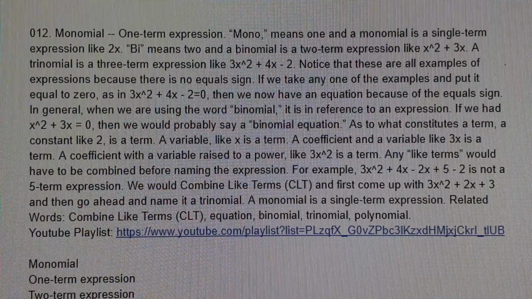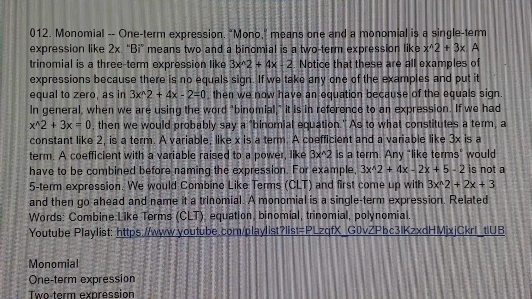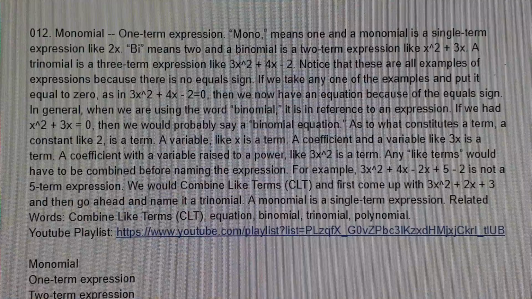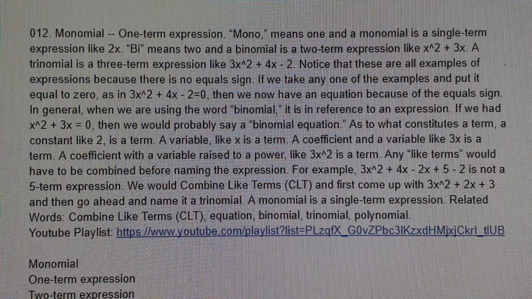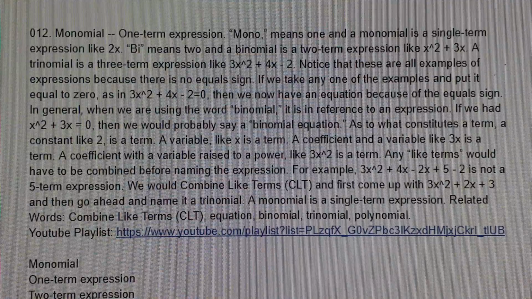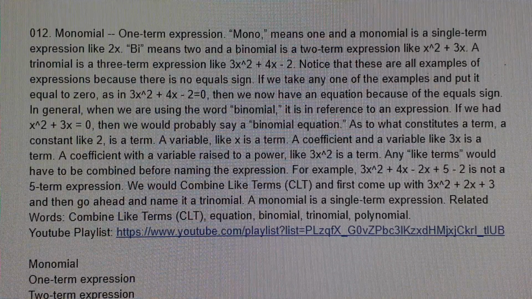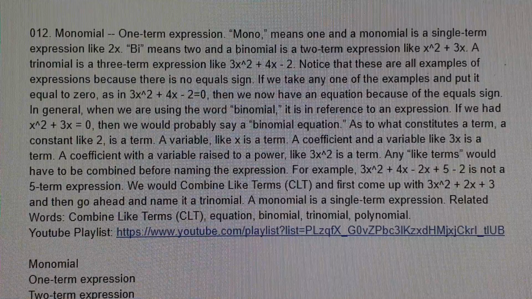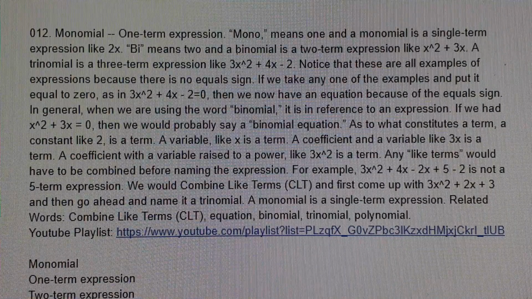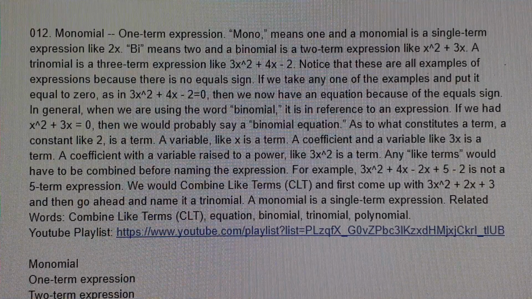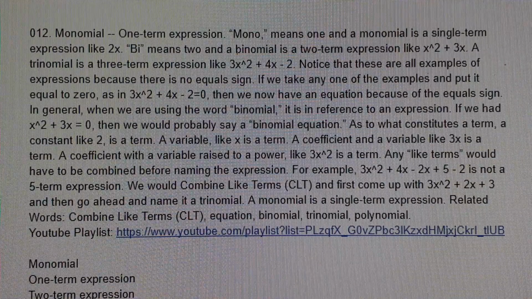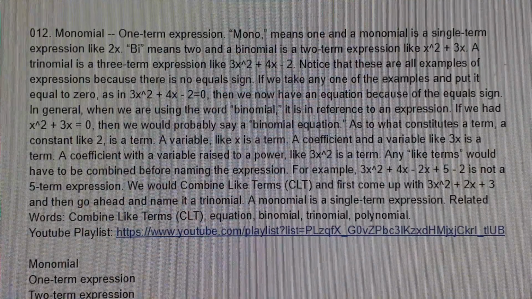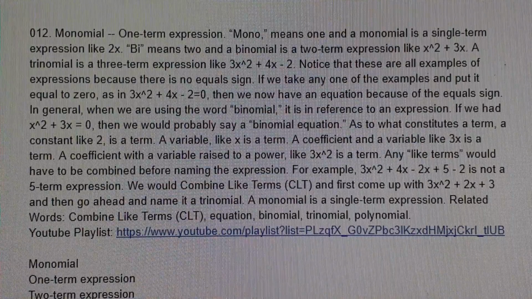As to what constitutes a term, a constant like 2 is a term, a variable like x is a term, a coefficient and a variable like 3x is a term, a coefficient with a variable raised to a power like 3x squared is a term. Any "like terms" would have to be combined before naming the expression.